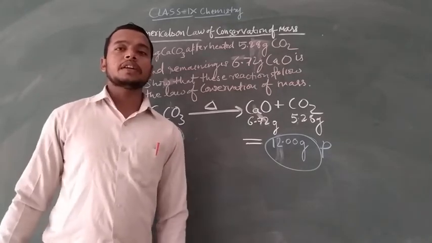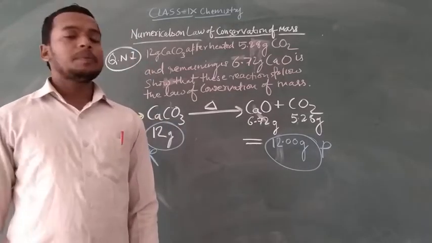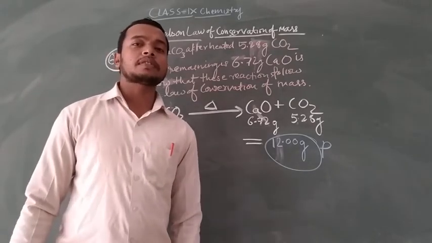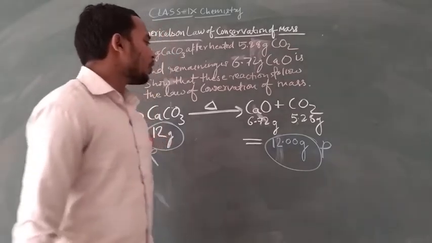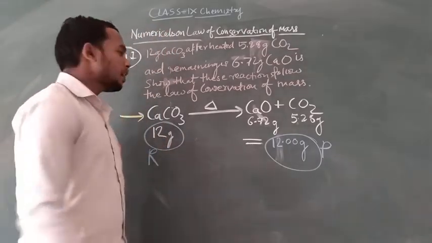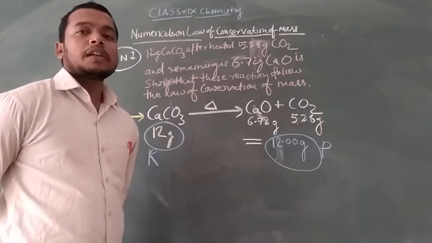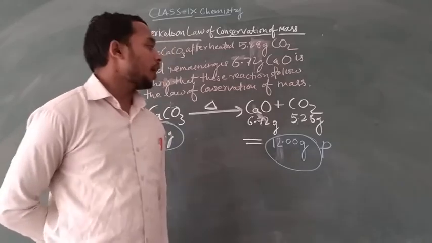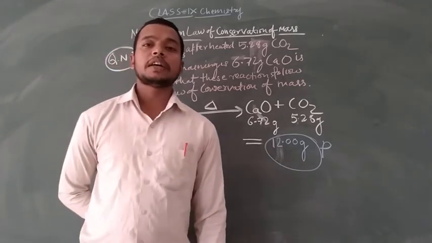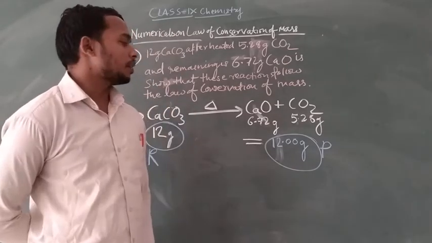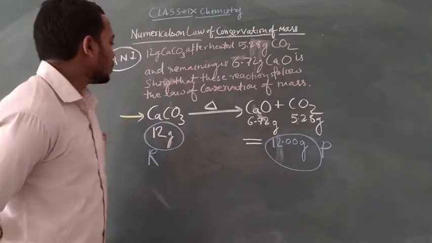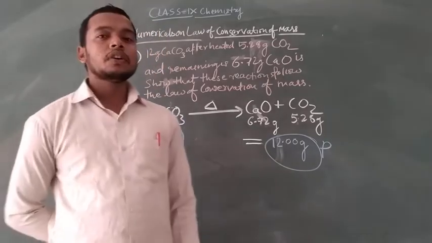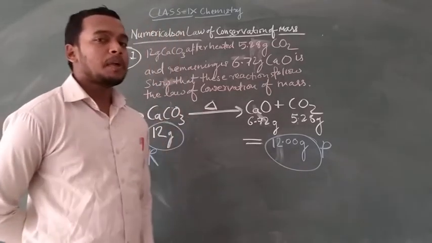In this way we can say that when calcium carbonate is broken into calcium oxide and carbon dioxide, both values are the same by mass. So 12 gram of calcium carbonate is broken into 6.72 gram of calcium oxide and 5.28 gram of carbon dioxide. After addition we find 12 gram of product, which is equal to the reactant. In this way, this reaction follows the law of conservation of mass.